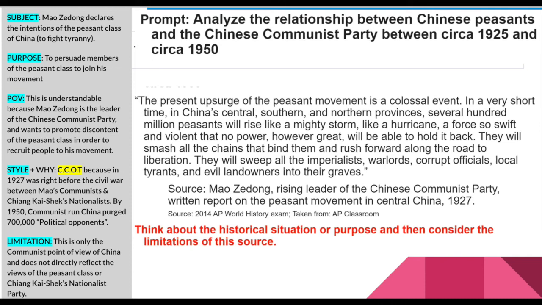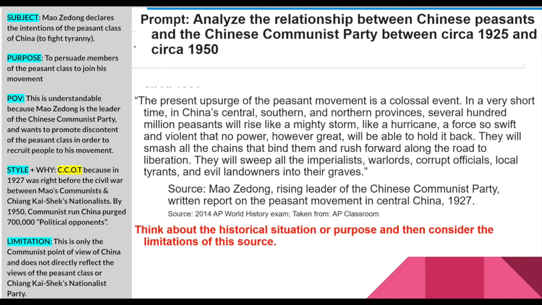Okay? Now, this is change in continuity over time as the style. Here's what you have to do with the documents. In 1927, if you look on the bottom right, source: Mao Zedong, rising leader of the Chinese Communist Party, written report on the peasant movement in central China in 1927. Was Mao Zedong the leader of communist China in 1927? No, that didn't happen until 1949. So what's going on in 1927?